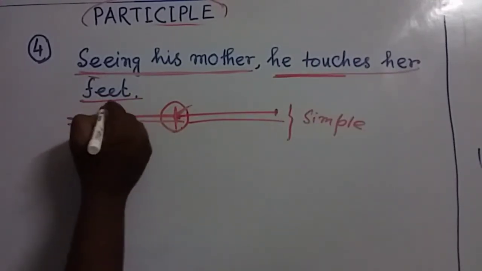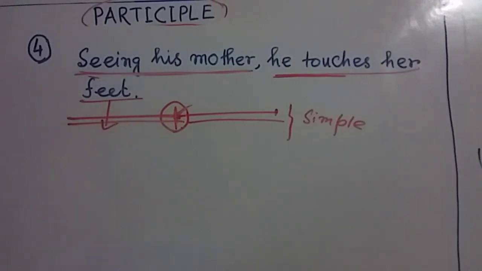Actually, this is showing respect. In the Indian system, this is the system of showing respect to the elders. We respect the elders by touching their feet, and it is done whenever we see them. That means between these two actions there is no such time gap.